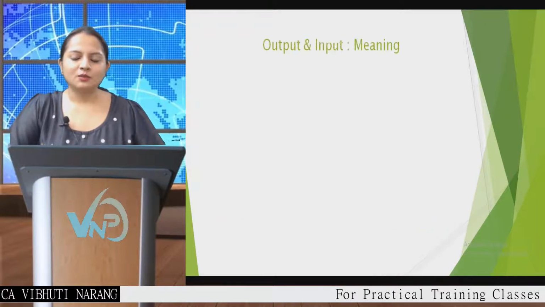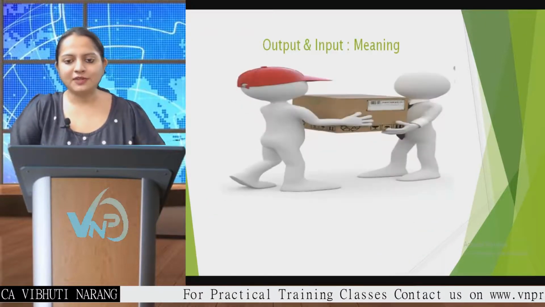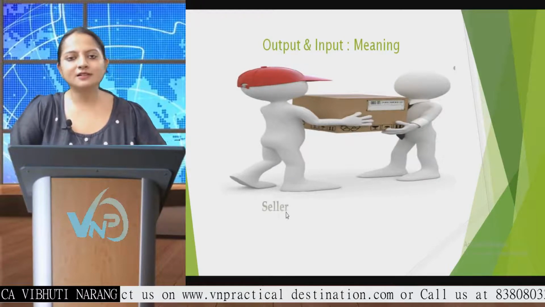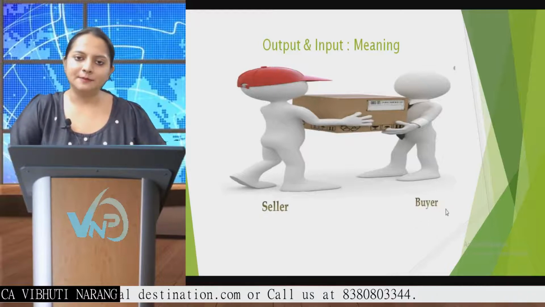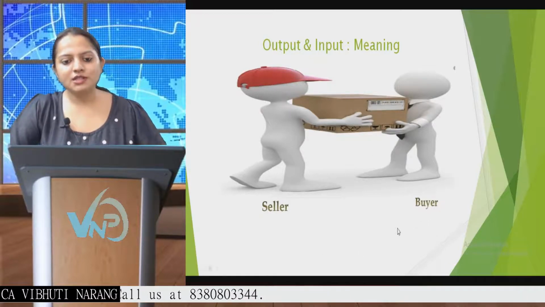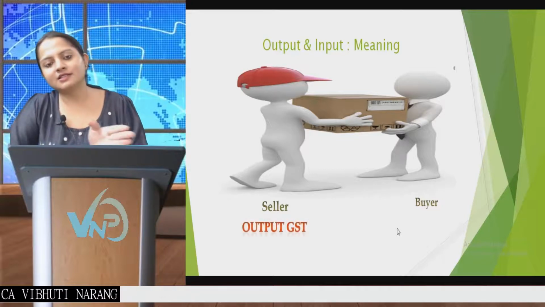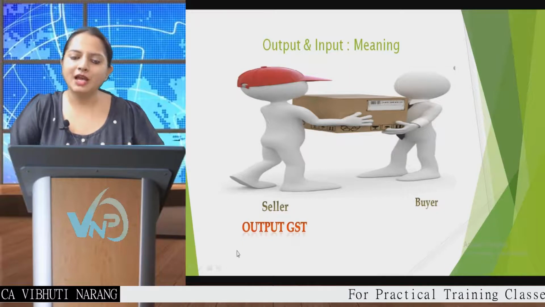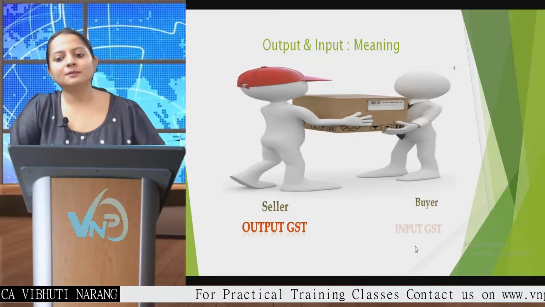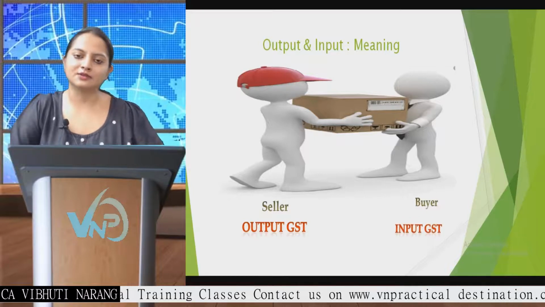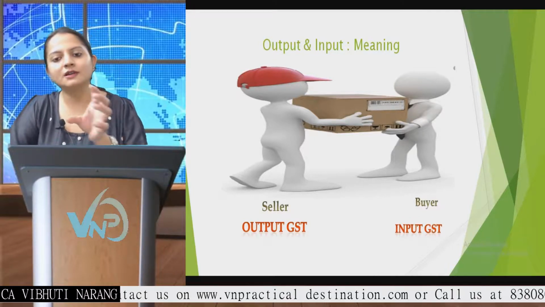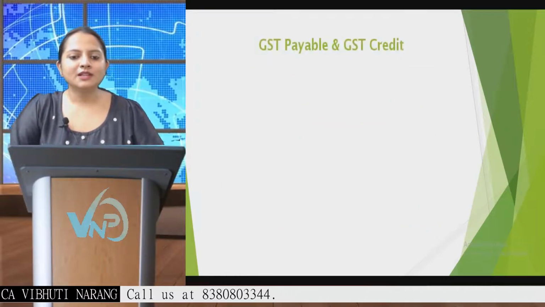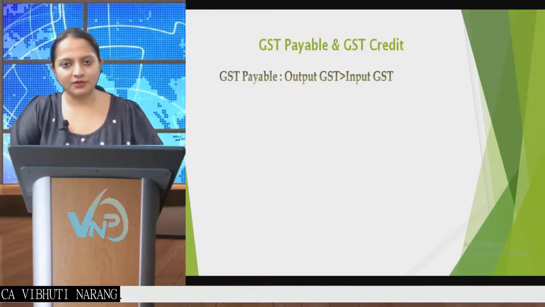Now we'll be discussing what is the meaning of output and input. I have done this with a very simple example. Let's suppose this person is a seller and this person is a buyer. Now the seller is selling goods to a buyer. Whenever the seller is supplying goods or services, he is supposed to pay output GST, and whenever the buyer is receiving the goods, he has to pay input GST, or for the buyer the term is input GST.